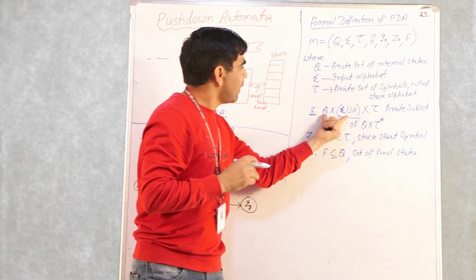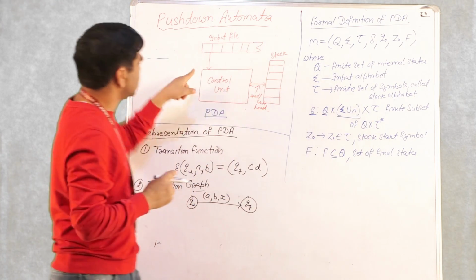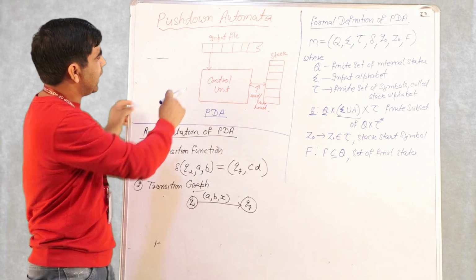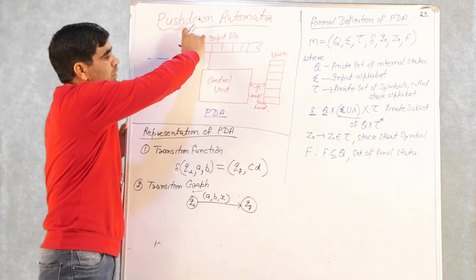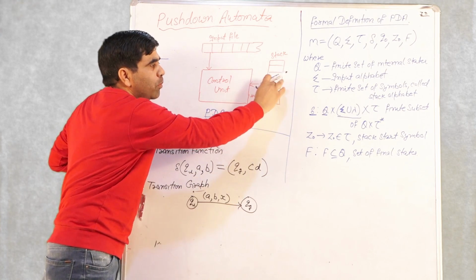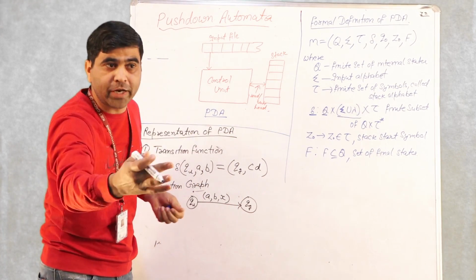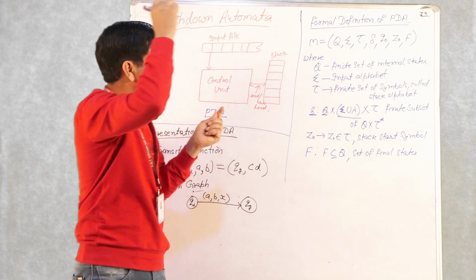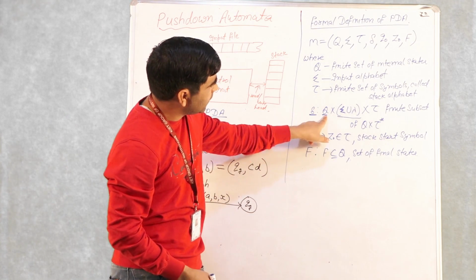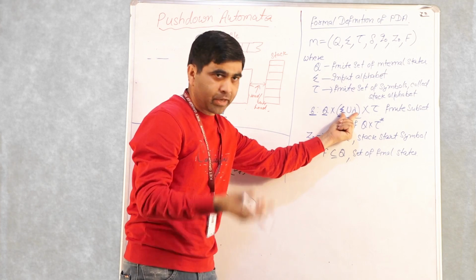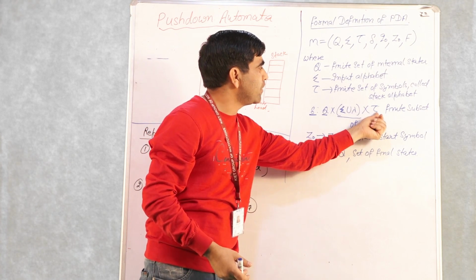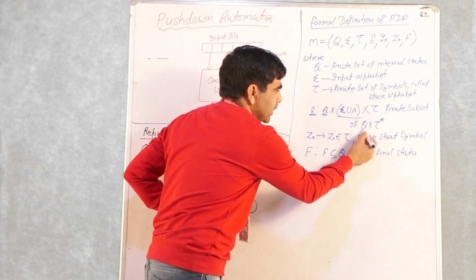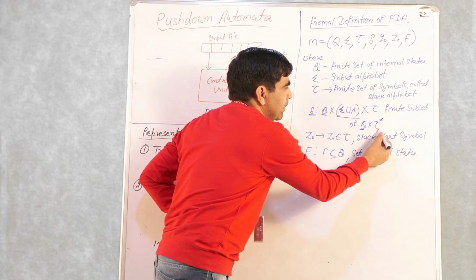And then after reading this, as I said, in every move your pushdown automata, depending on the current state, current input symbol and current symbol on top of the stack, changes state, and rewrites or changes the contents of the top of the stack. So you are in a state, you get some input symbol which may be empty also, and you get a symbol on top of the stack, and it will change to some state, and it will update the top of the stack.